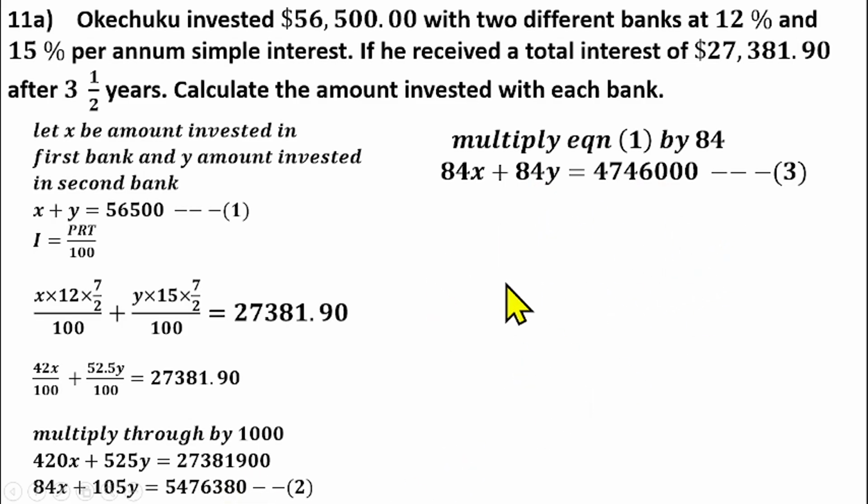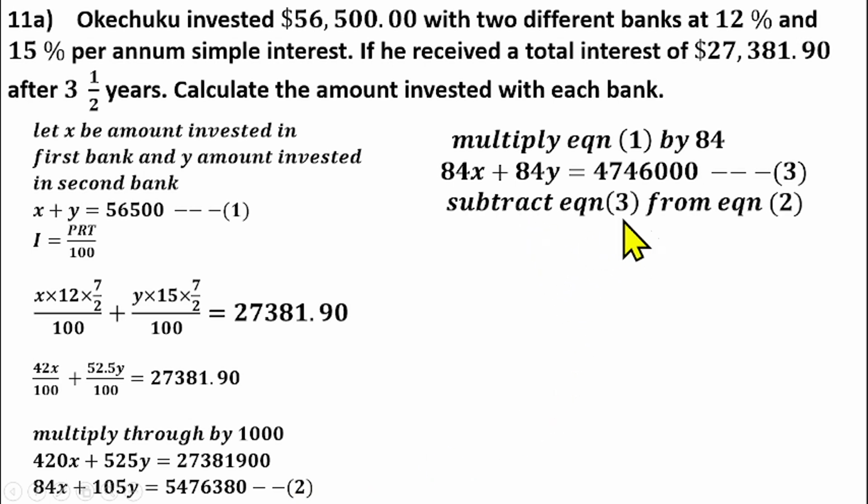Then we can eliminate between equation 3 and equation 2. I can subtract equation 3 from equation 2 to eliminate x. So 84x minus 84x gives us 0, and 105y minus 84y gives us 21y equals 5,476,380 minus 4,746,000.